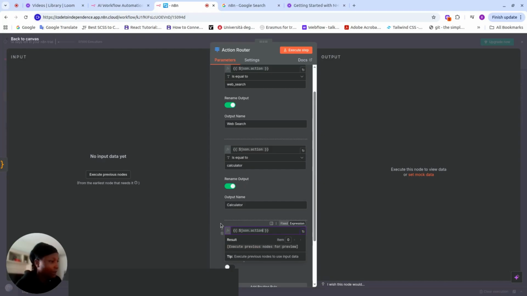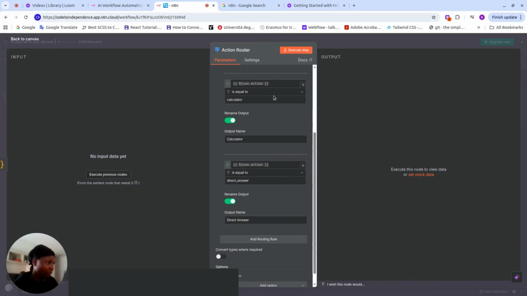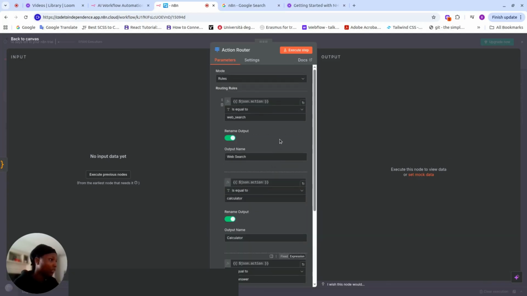So here we still have an expression, same JSON. Oh my god. $JSON, that's action. If this is equal to direct answer, the output name should be direct.